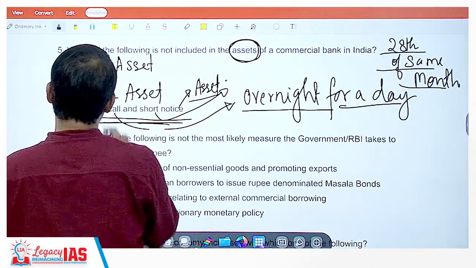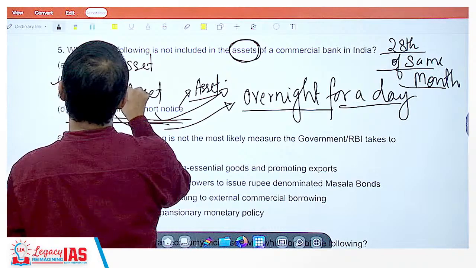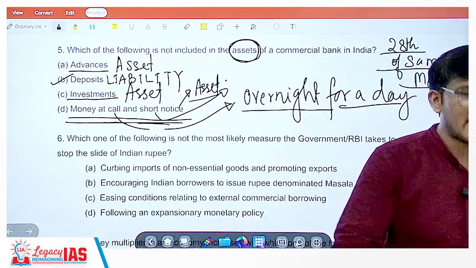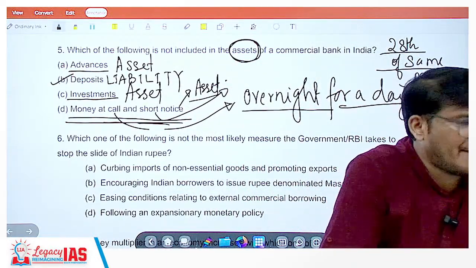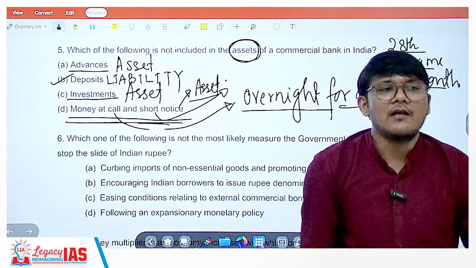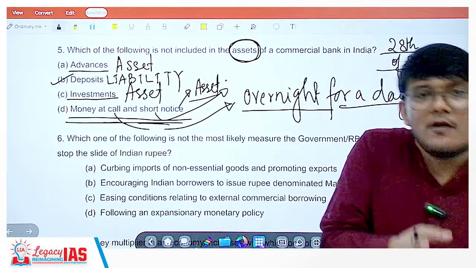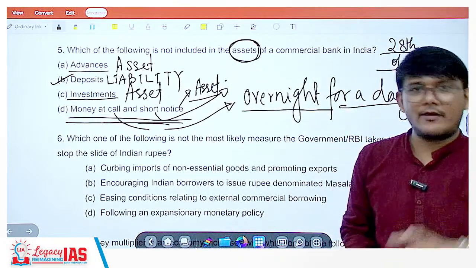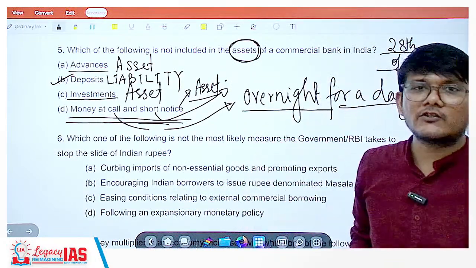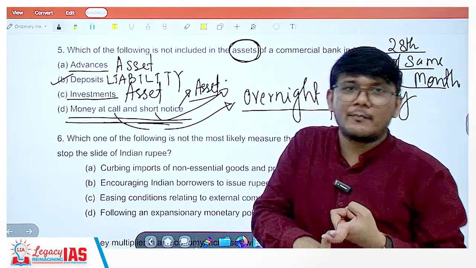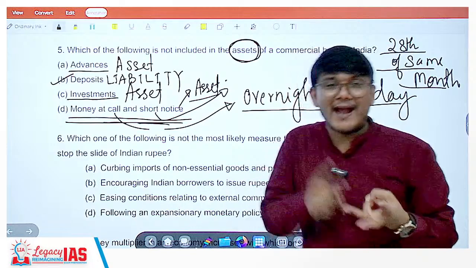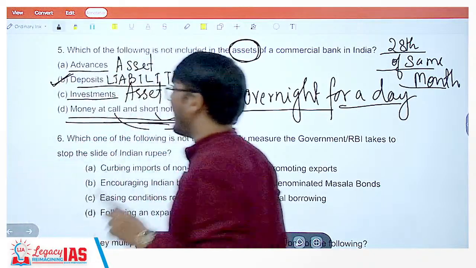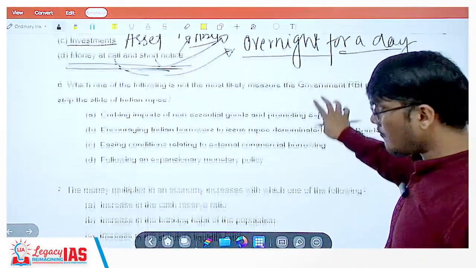So what is left? Deposits. Now deposits are not an asset but a liability for the bank. How is a deposit a liability? You have your demand deposit in the bank. Is it an asset for the bank? Absolutely not. It is a liability. Why? Because the bank has kept that safe for you and you can utilize it anytime you want. Right now you may have, let's say, 1000 rupees in your account. Immediately you can purchase a thing worth 1000. So it's not the bank's money. The bank is not earning anything from it, and the bank has to give it to you whenever you want. Hence deposit, guys, is a liability and not an asset. I hope that's clear. Moving on.